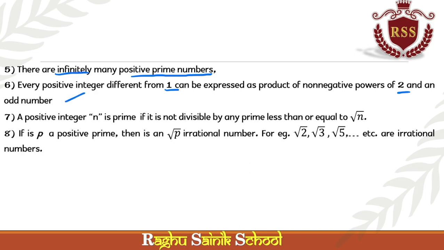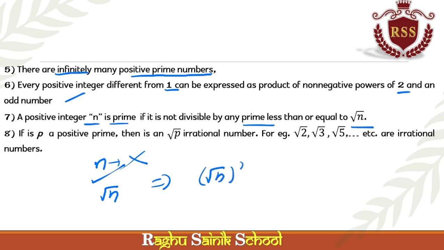Okay. A positive integer n is prime if it is not divisible by any prime less than or equal to root n. If n is a prime number, there must be no factor other than itself. But if it is divided by an irrational number, that is root n. Why? Because n can be written as root n whole squared, that means root n into root n. Therefore, the factor is root n.